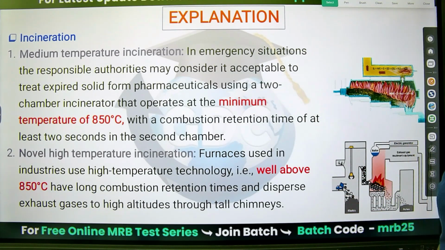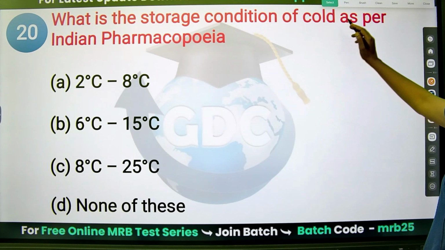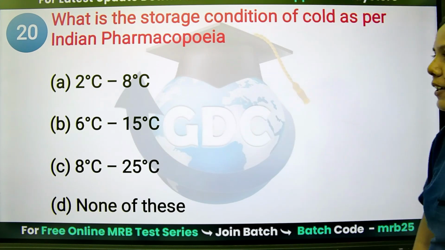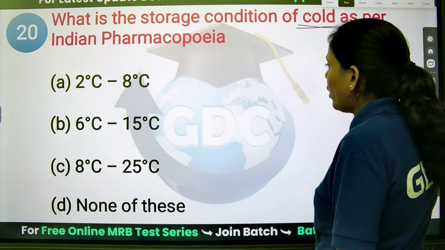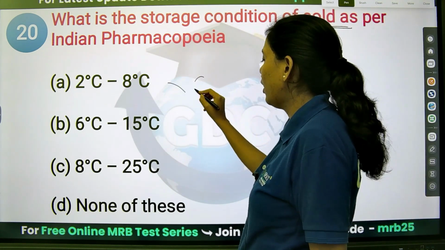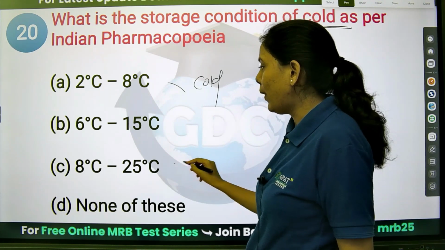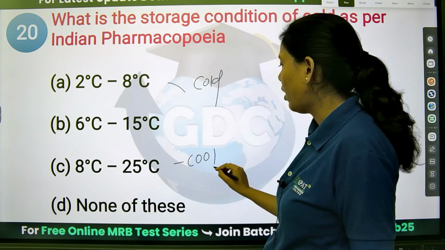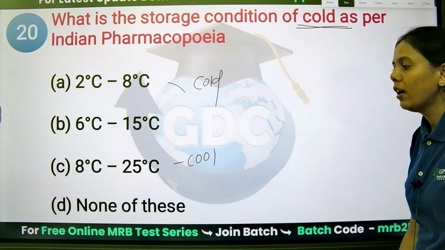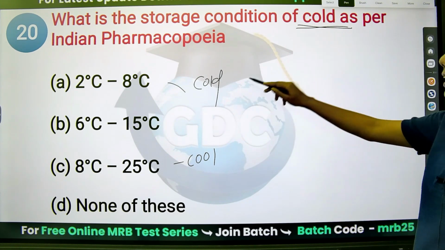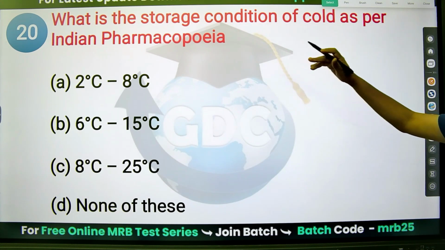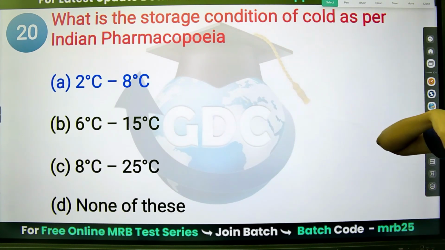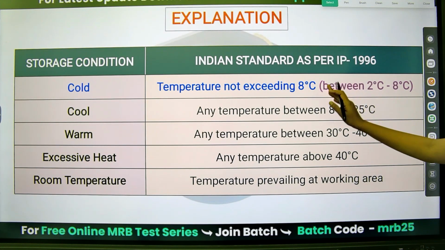The next question is, what is the storage condition of cold as per Indian Pharmacopoeia? Just now we have discussed. Cold means 2 to 8 degrees Celsius, right? 8 to 25 is cool. Anyway, this is between only. So option cold they are asking, option A is the right answer. So always see what they are asking, cold, cool, like that. Option A, 2 to 8 degrees Celsius, is the right answer.